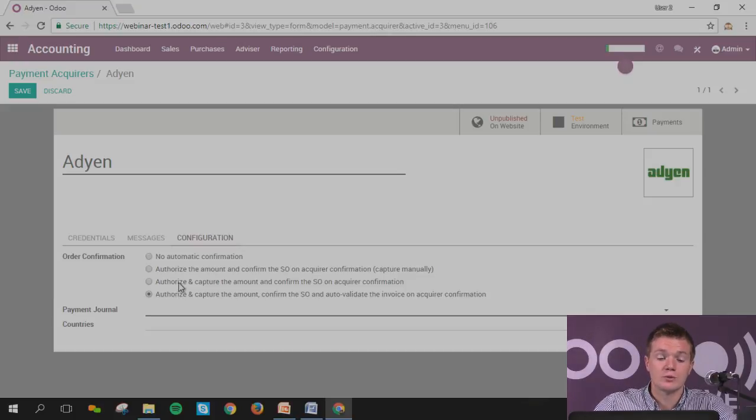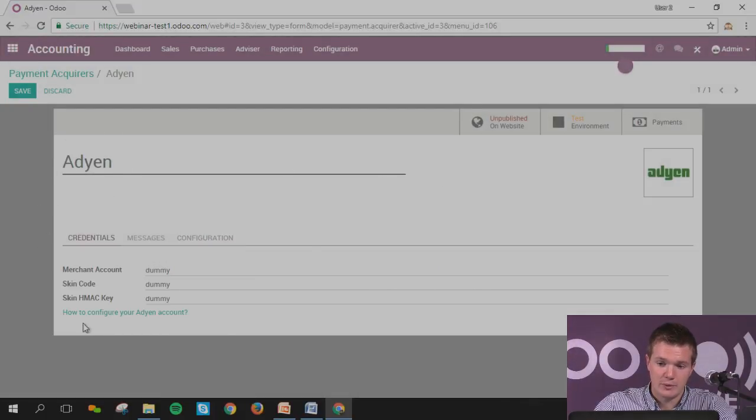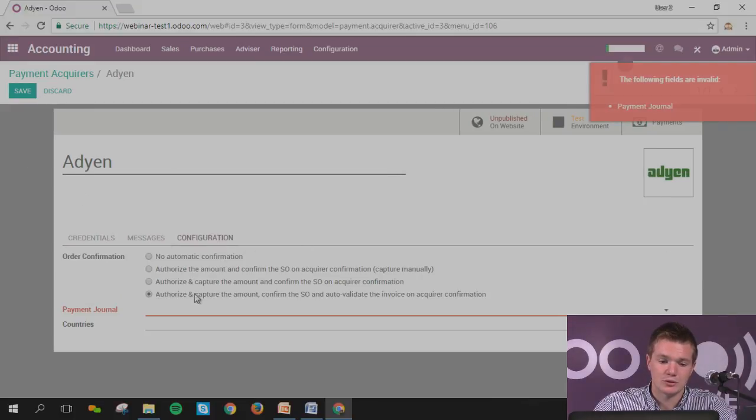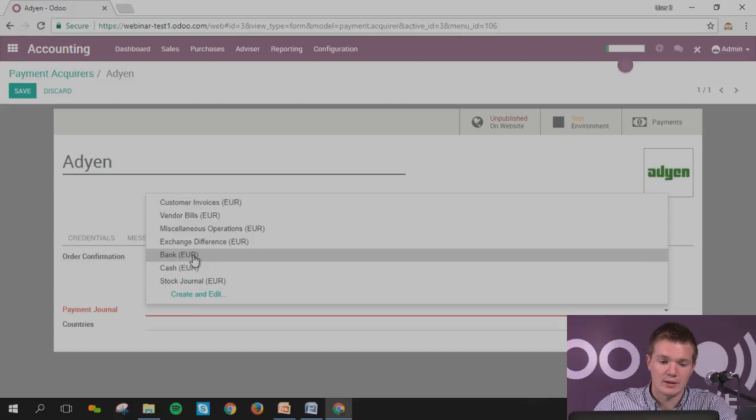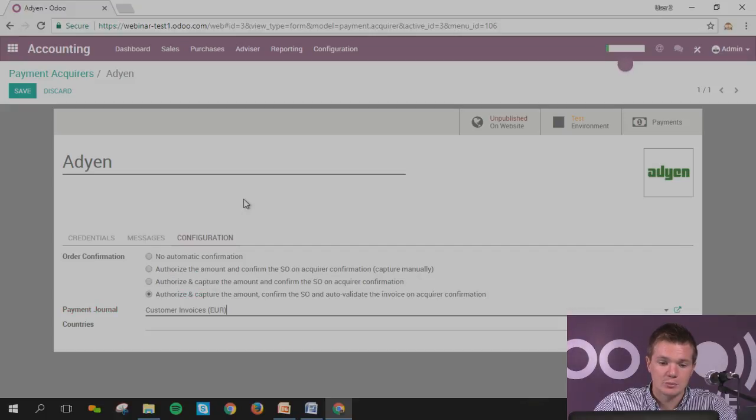Of course, you have more information linked with the payment journal. This is more linked with the accounting, and I would recommend you check the webinar regarding the accounting. You can discuss the payment provider regarding this point. You can also put some specific countries who can pay via this system. As soon as you've configured the information linked with your payment acquirer, you can save. Of course, I need to put the payment journal because otherwise it's not going to be happy with that. Let's imagine it's going to be for some invoices.